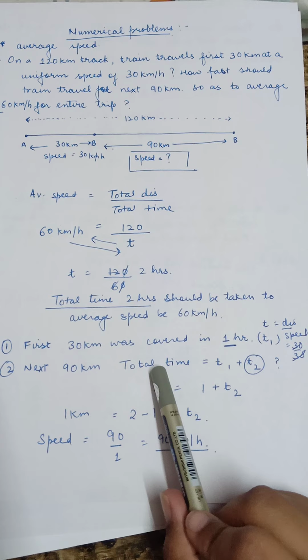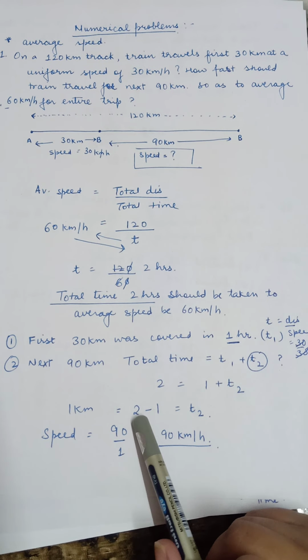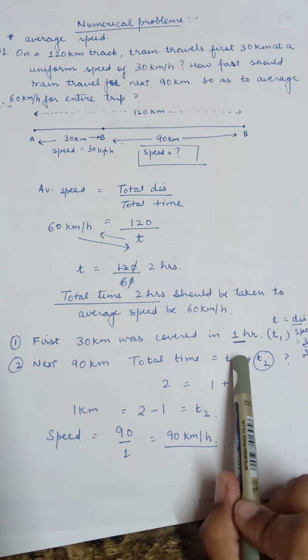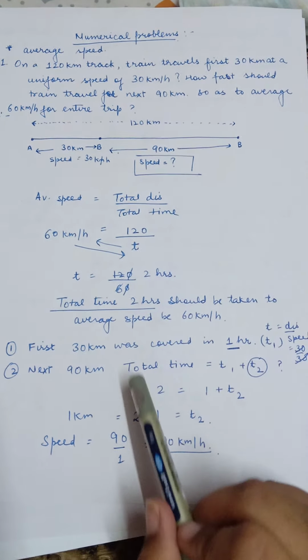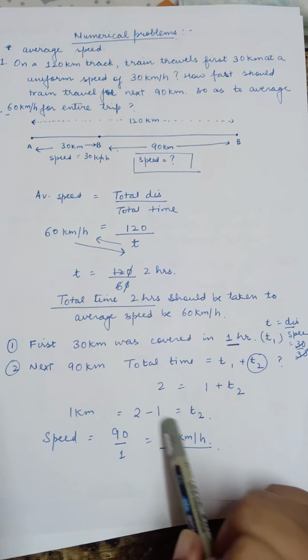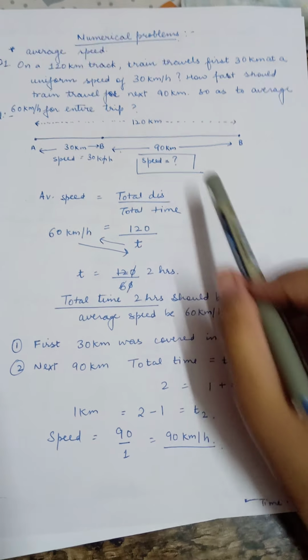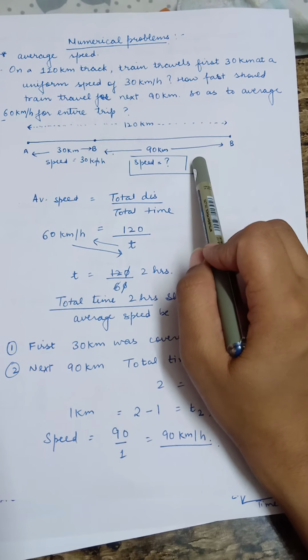Or you can also say total time is 2 hours, and time 1 is this, time 2 is this. How can you calculate? From total time, if we subtract 1 hour we get the time for this period. This period is 1 hour also.